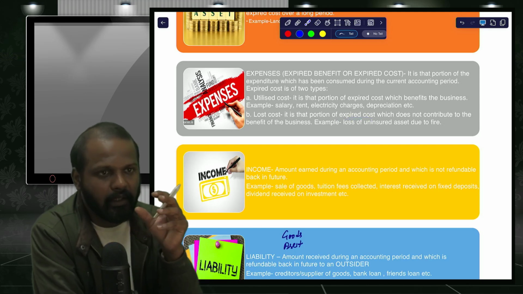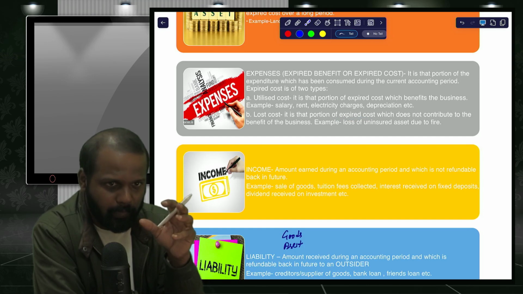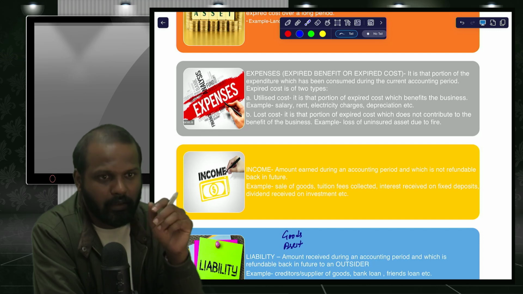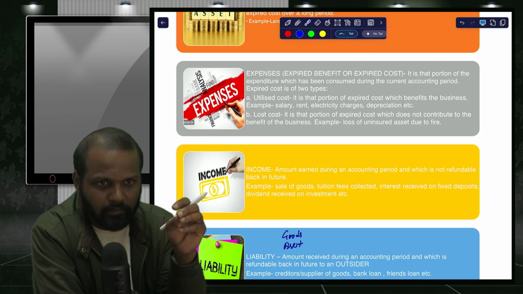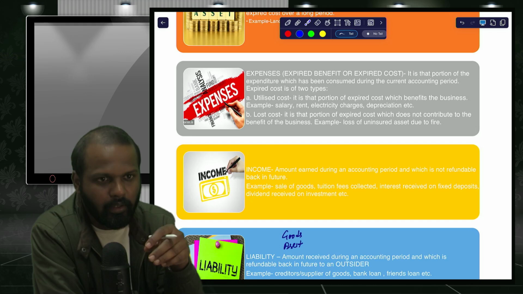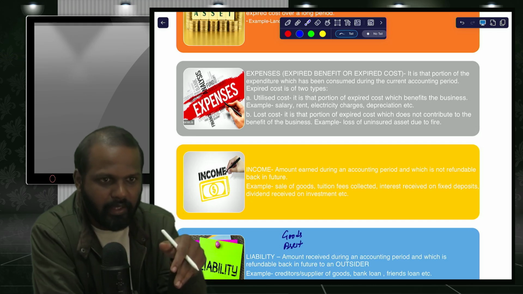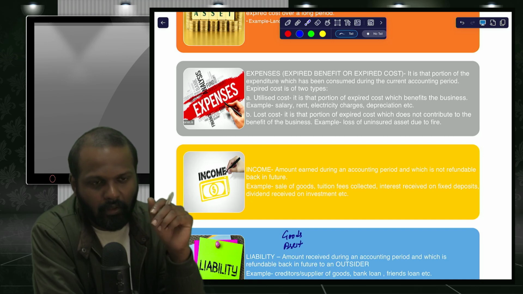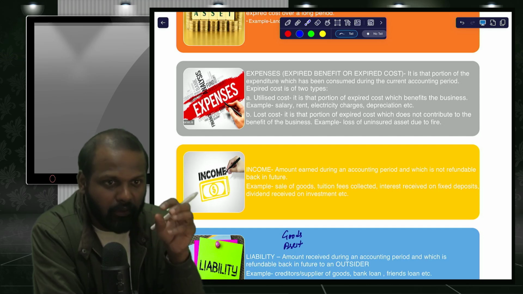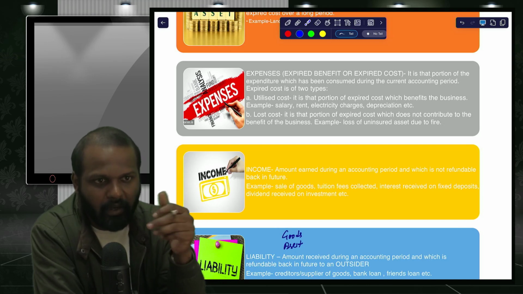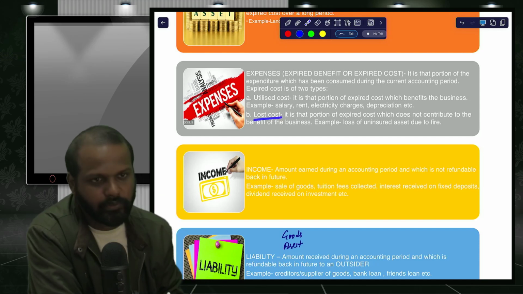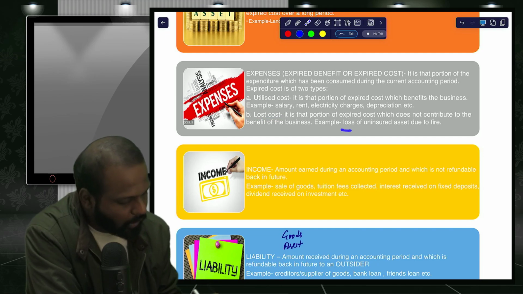For example, let us say you purchase one car, and once you purchased it, it is destroyed due to fire. Let's say you purchase it today, and by the next day morning it is destroyed by fire. Now what happened? You have not taken the benefit of the money you paid, but the cost is already expired, the car is already gone, lost. So that is called lost cost. That is loss of uninsured.